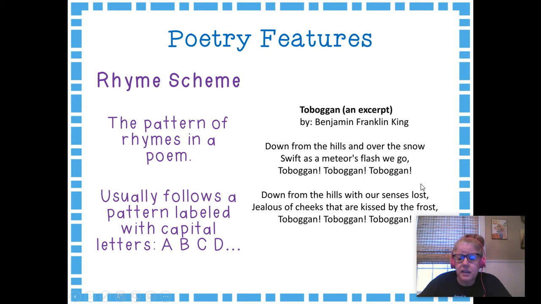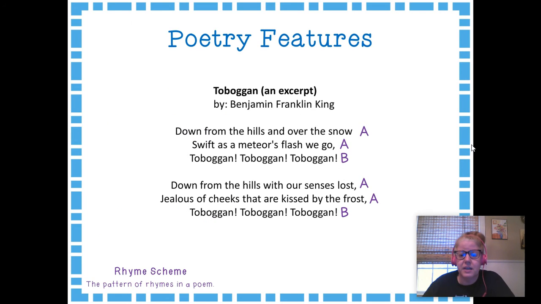And in the second stanza: down from the hills with our senses lost, jealous of cheeks that are kissed by the frost, toboggan, toboggan, toboggan. Again, the first 2 lines rhyme, so we have A. And that 3rd line does not rhyme. Toboggan does not rhyme with frost and lost. So the rhyme scheme would be, again, A, B. So you would look at each stanza separately for the rhyme scheme. And here's how they would break it up. A, B, A, B. So the A's rhyme and the B does not rhyme.